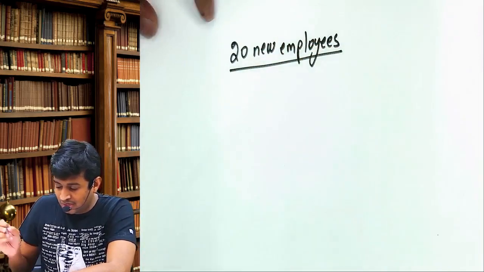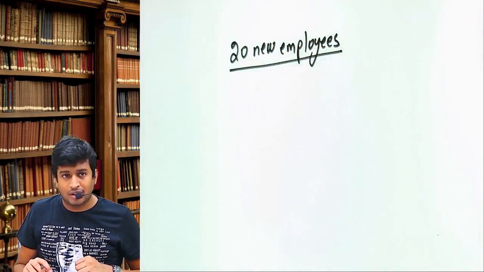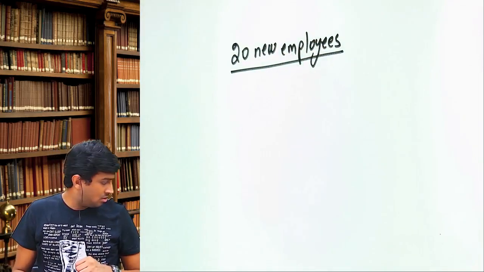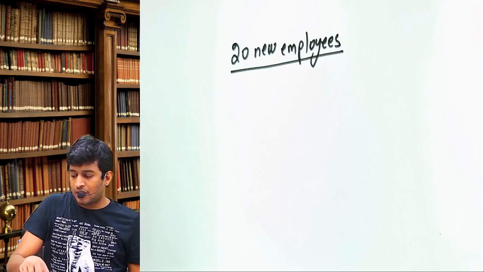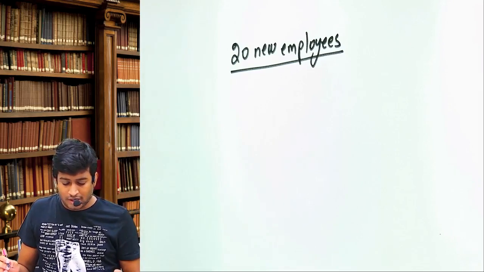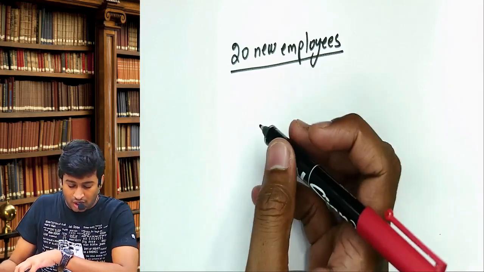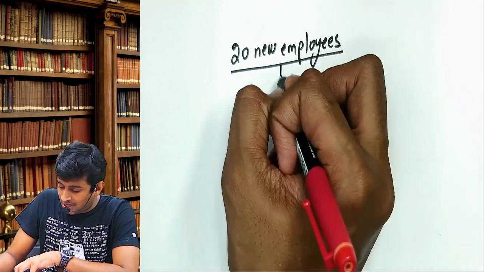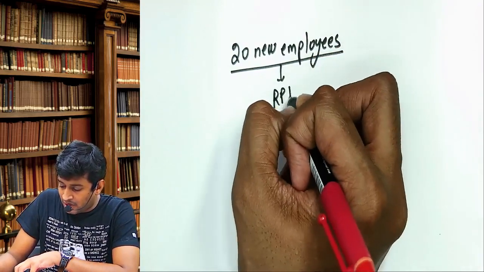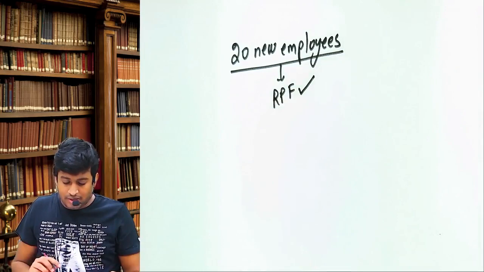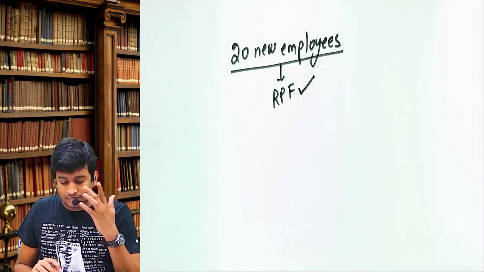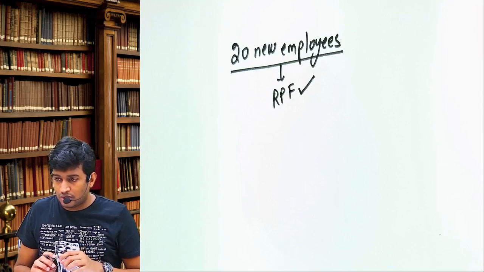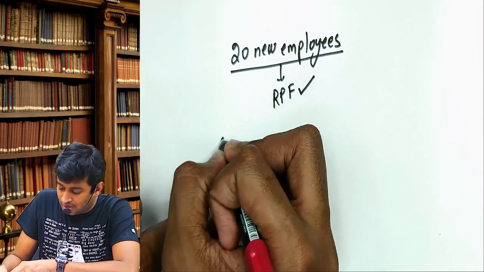Am I clear with this? How many? 20. And all the new employees were participating members of recognized provident fund. Am I clear?